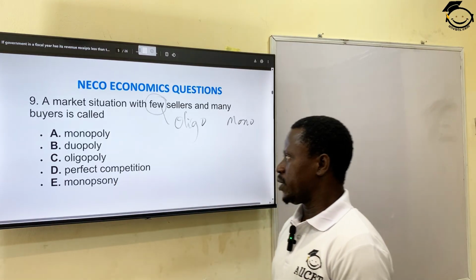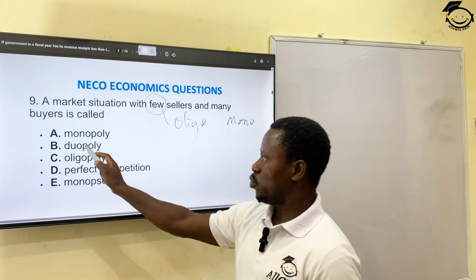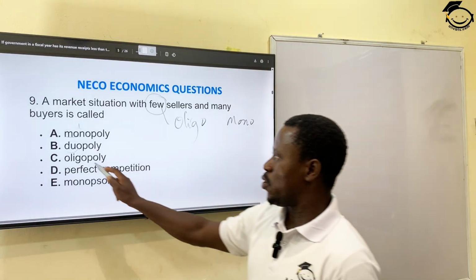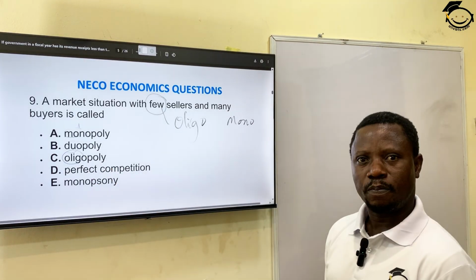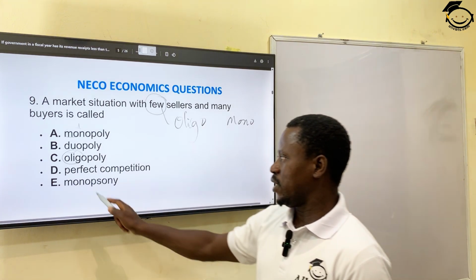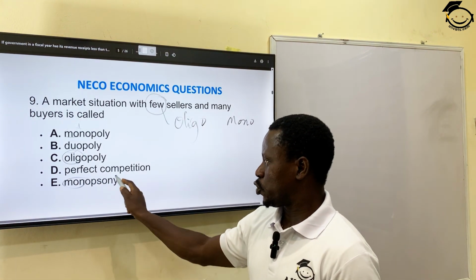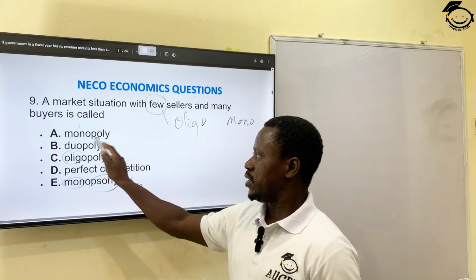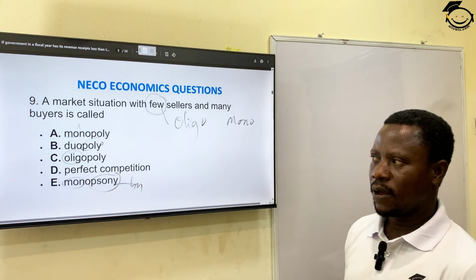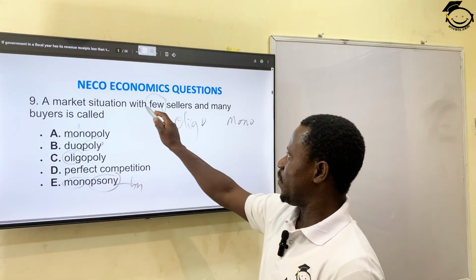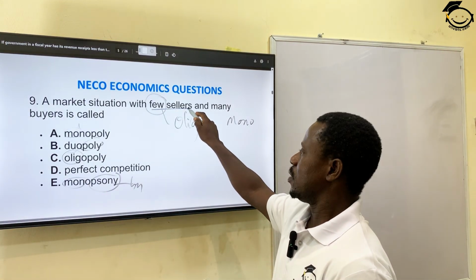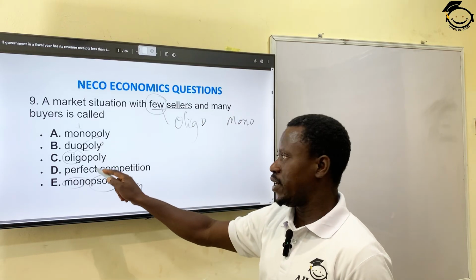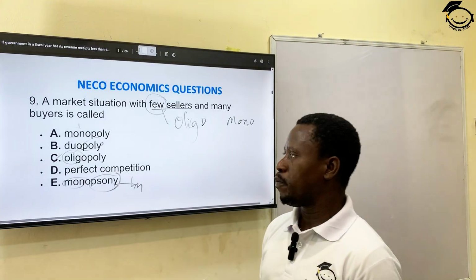A, monopoly. B, duopoly. The word duo is 2. Mono is 1. C, oligopoly, oligo which is few. D, perfect competition, and E, monopsony. Sony is buyer, while poly is seller. Okay, so here the emphasis says few sellers with many buyers. So for few sellers, the appropriate answer here is C, oligopoly.